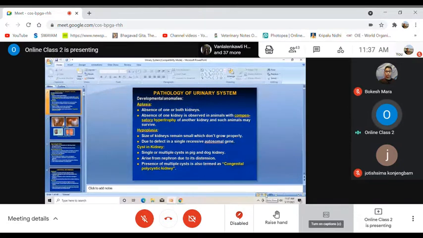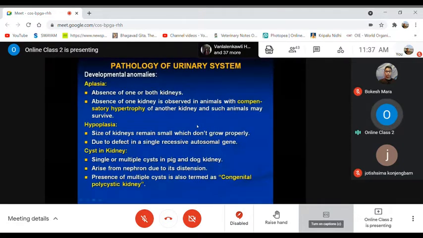So I will take up the pathology of the urinary system. Okay. So on this next system, the pathology of the urinary system, here again we'll have some developmental anomalies. The first one is aplasia, aplasia of some of the organs. Mostly now we are talking about the kidney. When the kidney is not developed at all, when there is absence, then we call it aplasia, aplastic kidney.